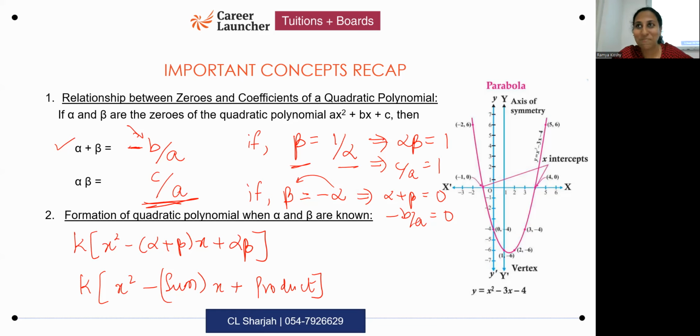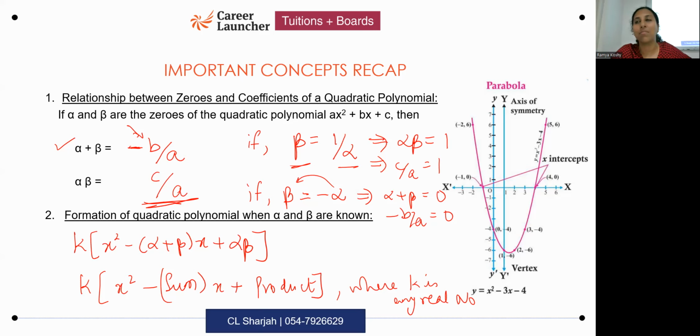If they ask you to find the polynomial where alpha and beta are the zeros, in that case, what you will do is, you will write k outside, and then put where k is any real number. That is the set of all polynomials possible. What important information does this give you? It tells you that there are infinite polynomials which would have the same zeros.